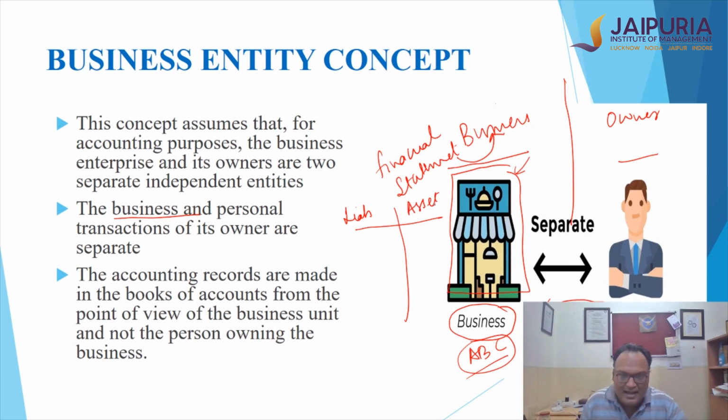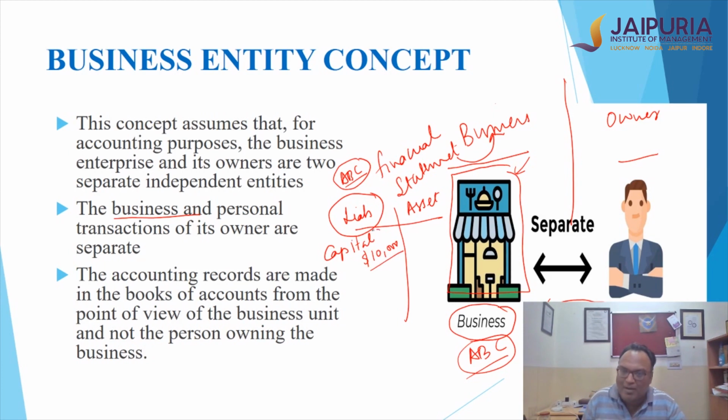Now what is an asset and what is a liability? An asset is something which the business owns, and a liability is something which the business owes to others. The first liability which the business is incurring here is that I am preparing the balance sheet not for Mr. A. The balance sheet has been prepared for the ABC firm, and this ABC firm is getting this money from Mr. A, and therefore the ABC firm is liable to the owner, and whatever amount of money Mr. A has given, who is a promoter, will be shown as a liability in the balance sheet.